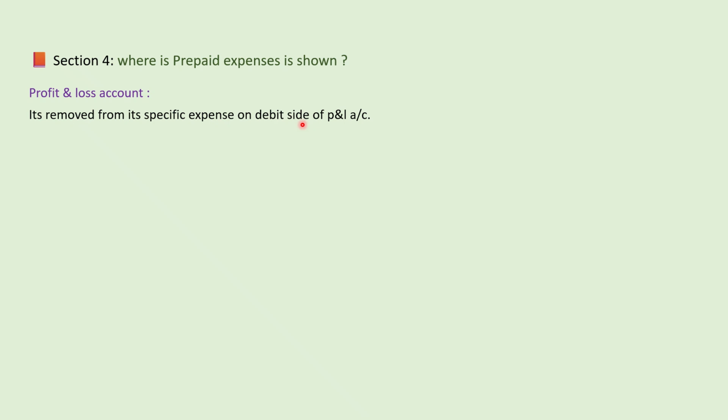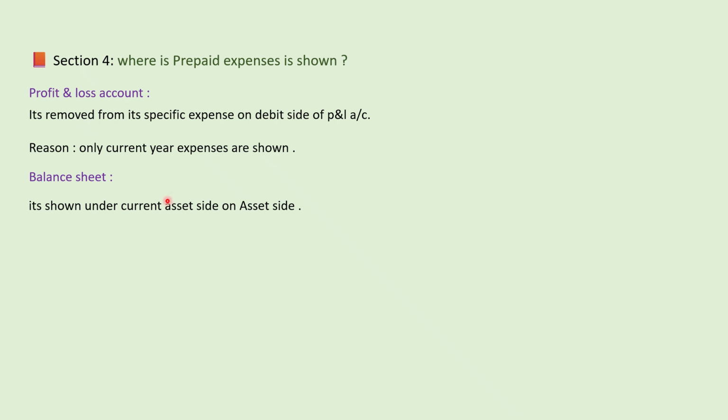And let's see the balance sheet. In the balance sheet, as I said, prepaid expense is an asset, so it will be shown on the asset side under current assets. The reason: you will be receiving the benefit in the future. Now you have got the treatment in the profit and loss account and balance sheet.